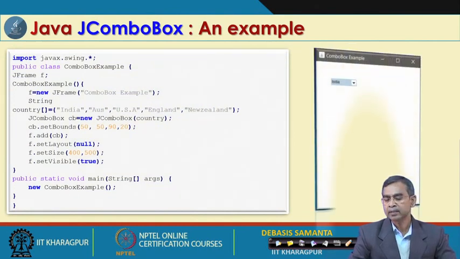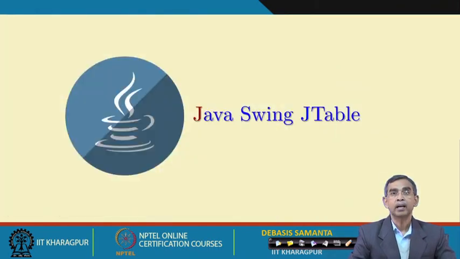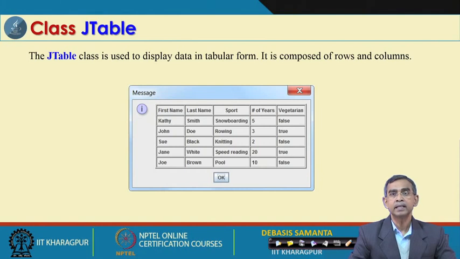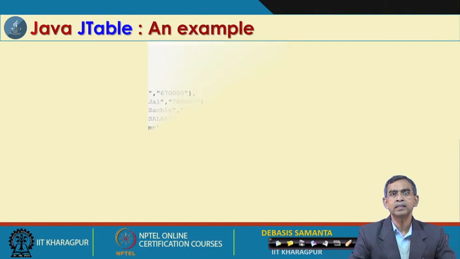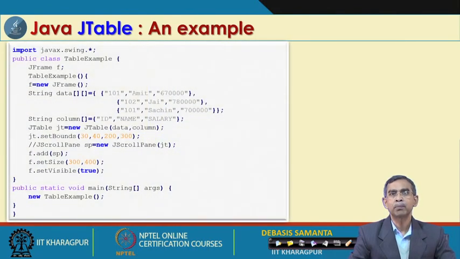You can run it, and you can find that this is the one combo box that will appear in your program. Now, Java Swing JTable, and this is a new addition compared to the AWT. It was not there in AWT, but it is here. Now, this class JTable basically shows how an entire table can be displayed. So, if there is a table already stored in your machine in memory, then that table can be displayed here. For creating a JTable, it has only 2 constructors, and then this is a simple program by which we can display one table.